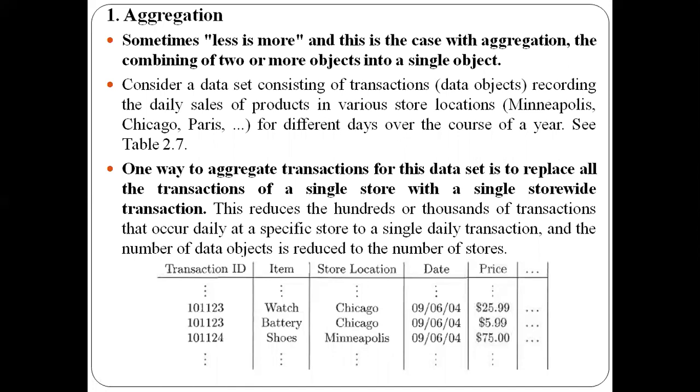That is the sales of the products with respect to different locations. My main aim is to reduce the quantity of data present in my table, so that I can efficiently apply my data mining algorithms or techniques. I hope everyone understood this example, where we combine the data of the sales of products and replace the different locations' data by just putting one row for each location. Now coming to how we can perform the aggregation.